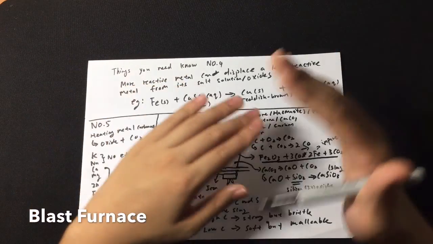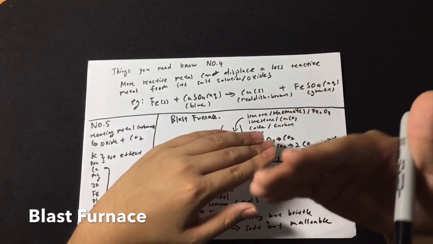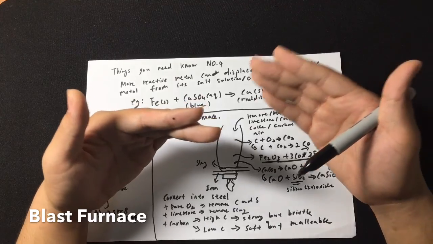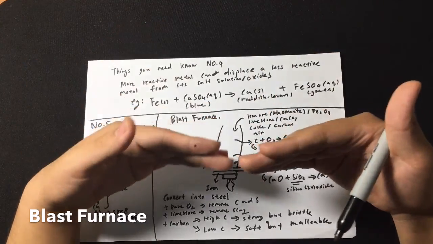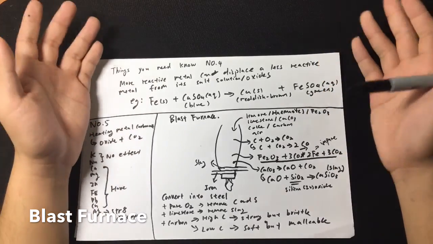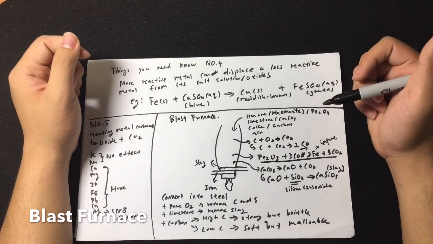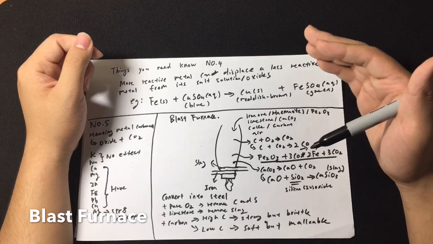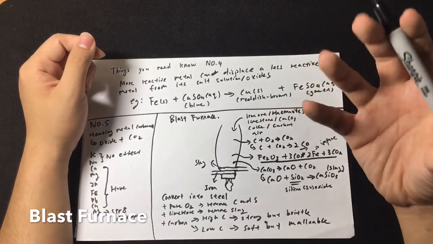The reason is because you do not want the iron to be oxidized, so there's a special property, which is that it's less dense, hence it can float on top. So once you remove this, the iron you get is called pig iron, which is quite pure. However, for a further step, to convert it into steel, you're going to put it into another furnace.